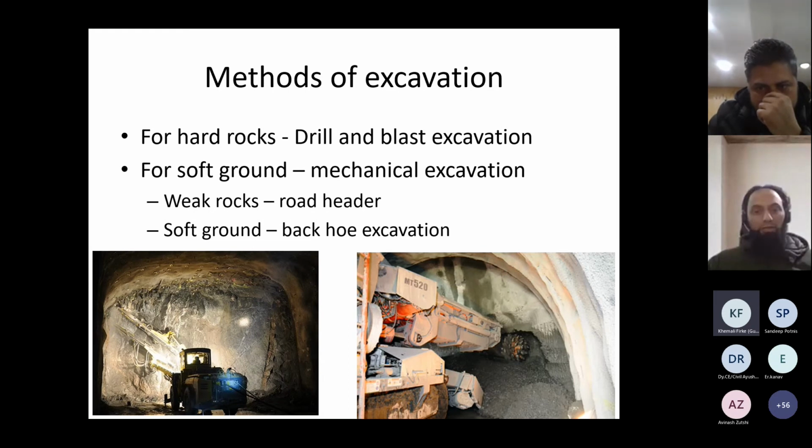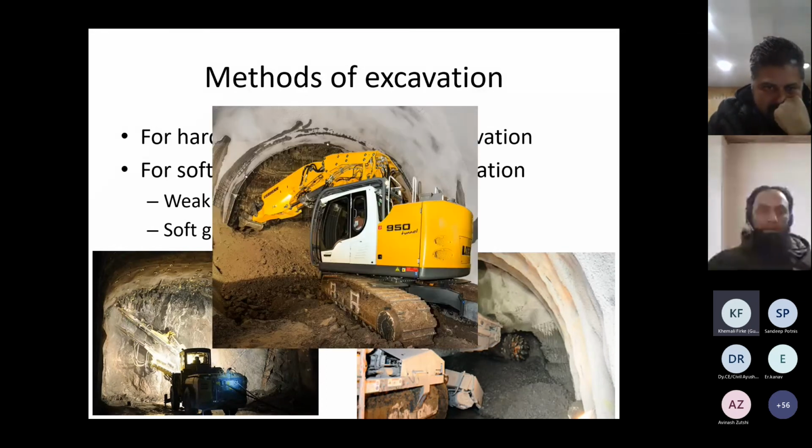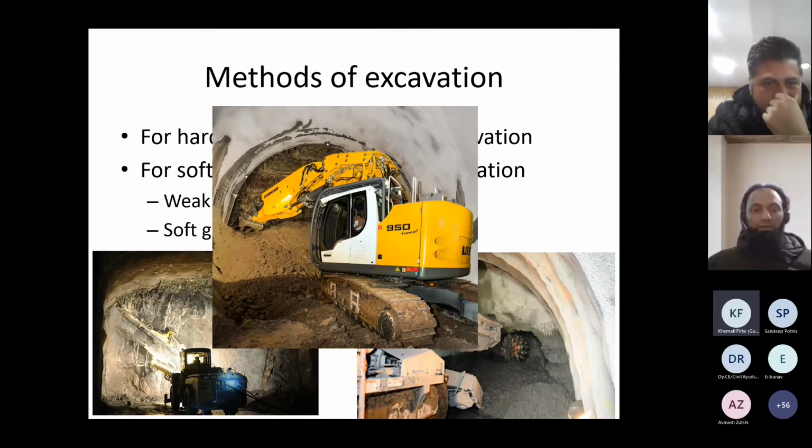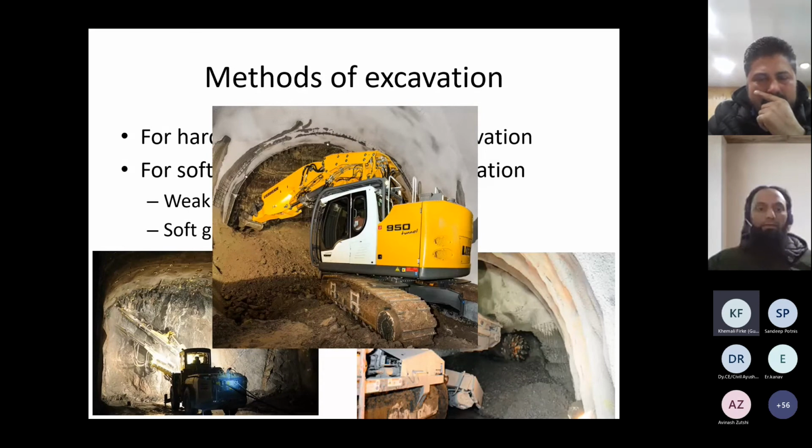This is a roadheader on the right hand side, and on the left hand side it's the drill and blast excavation. And for very soft ground conditions, we have to do it mechanically or using backhoe operations like this. Because the ground is not good enough to take on either the roadheader or the excavation by drill and blast. So it has to be a very soft operation, very non-sustainable operation.